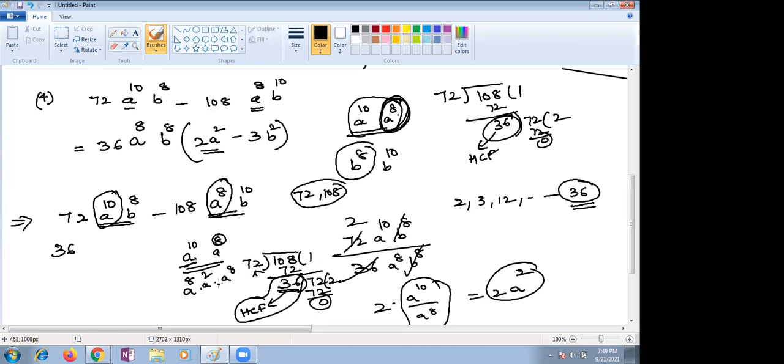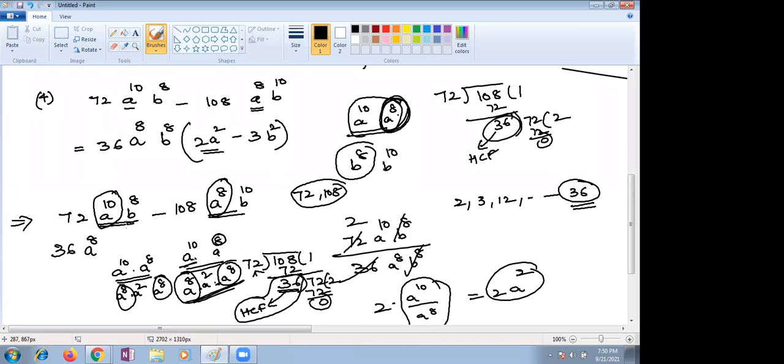And in these two terms, which is common? Abhinav, which is common here? Ma'am, a power 10 and a power 8. In this, which is common? So a power 10 how can it be written, dear? A power 8 into a square, ma'am. A power 8 only, ma'am. A power 8 is common in these two. So I'm taking a power 8 as a common.